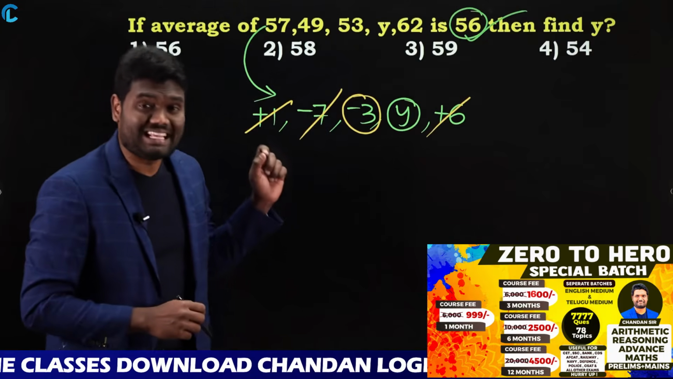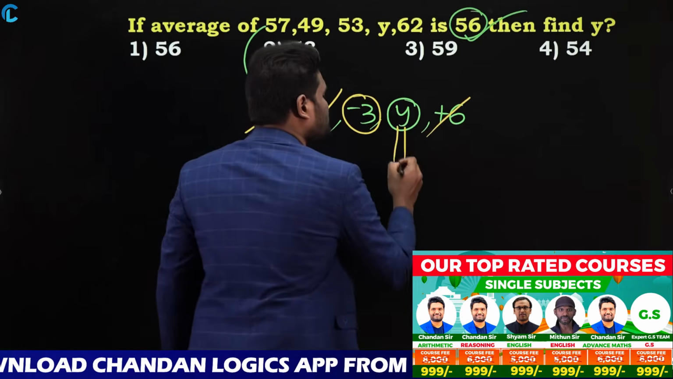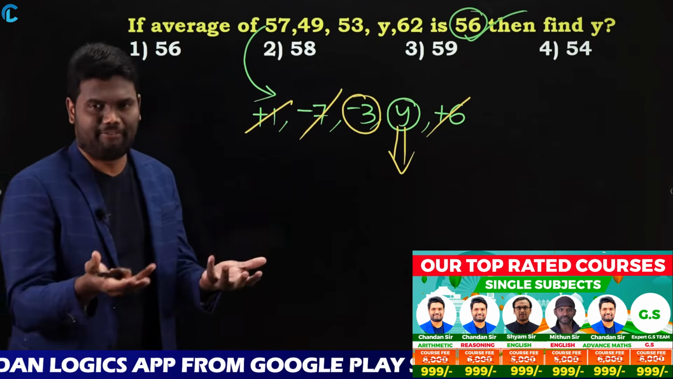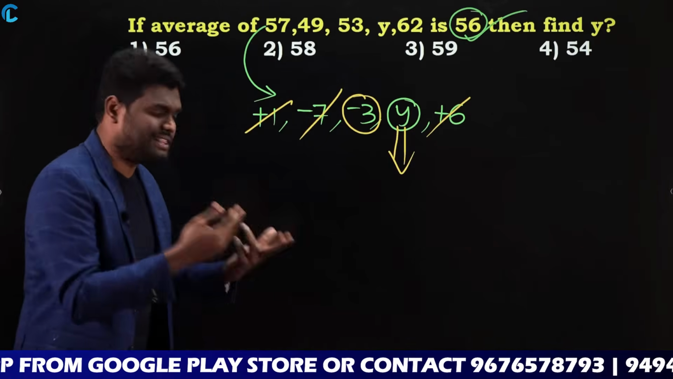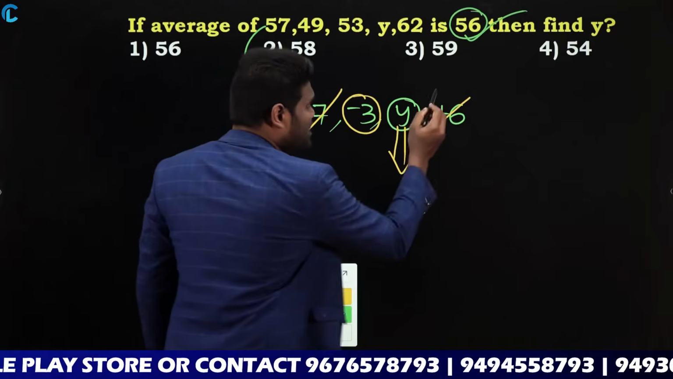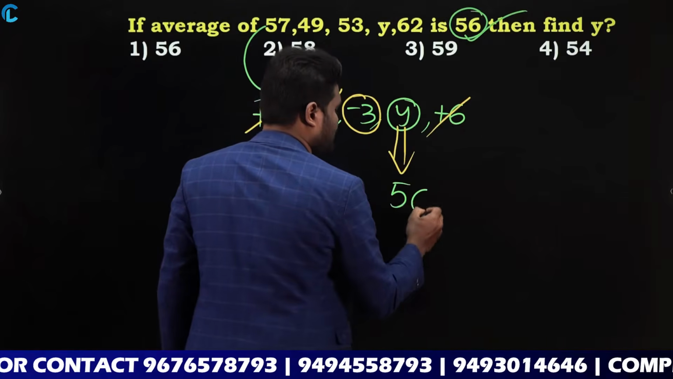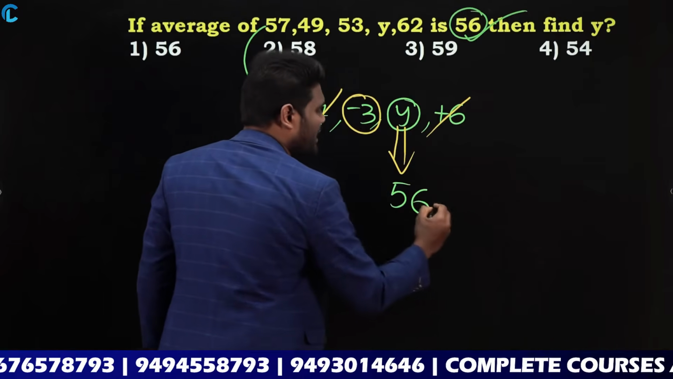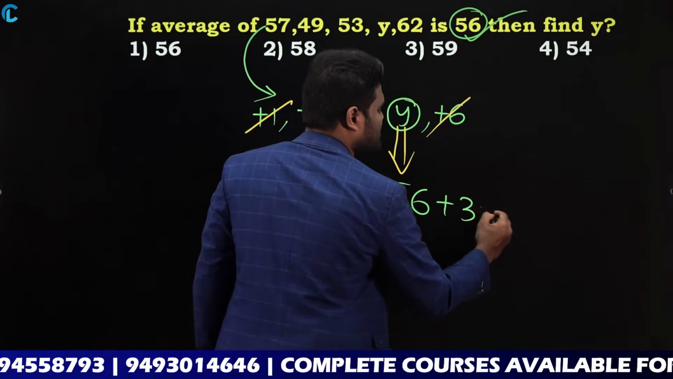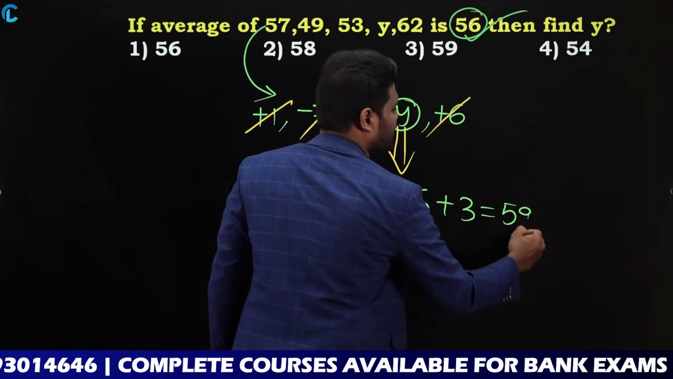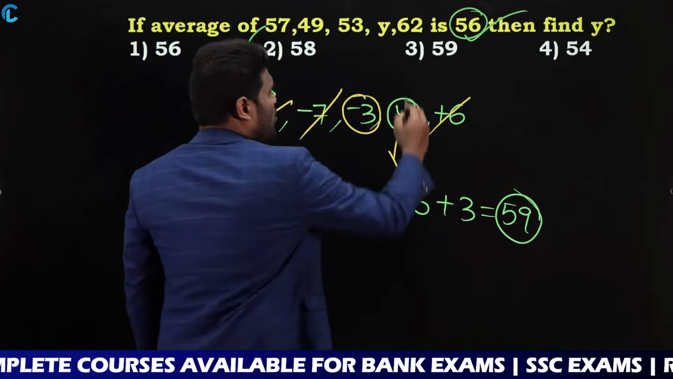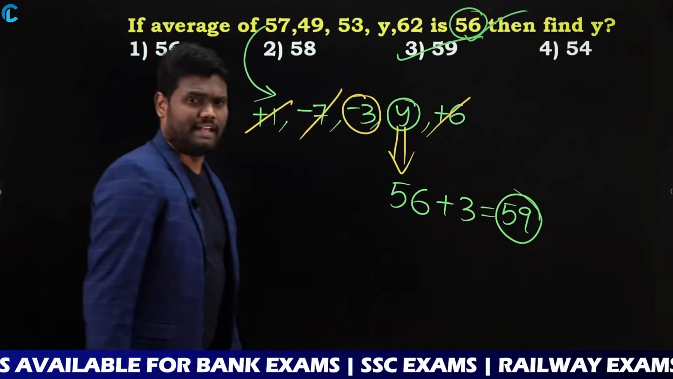As you are left with minus 3, this value should be 3 more than the average. The actual average is 56, and this should be 3 more than the average. So 56 plus 3 is nothing but 59. So we can say that the value of y is 59.